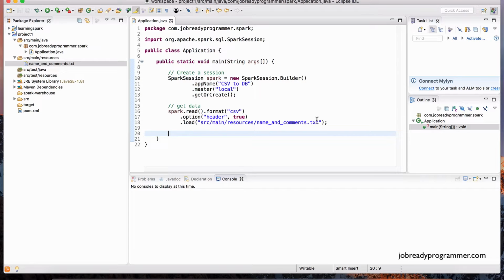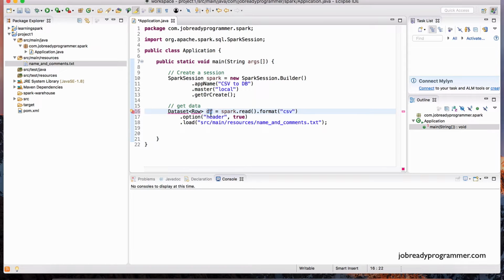Now, it's not enough to just read this file, right? We need to save it in some kind of data structure. And the data structure that we're going to be using here is known as the Dataset with Rows. So let's define that, Dataset. And in these angle brackets, the type that this Dataset supports is called Row. And typically, the variable name that is identified as the Dataset Row is df, which stands for data frame.